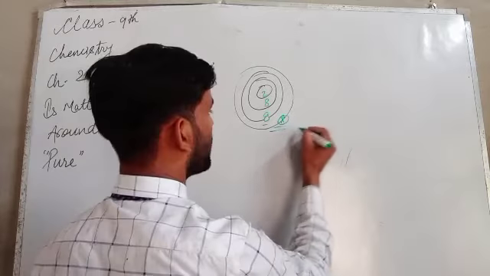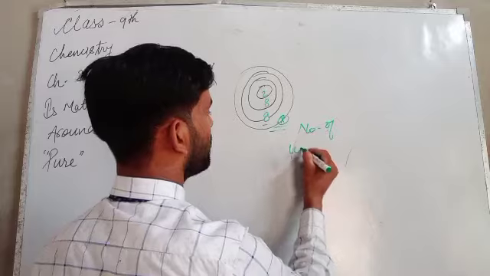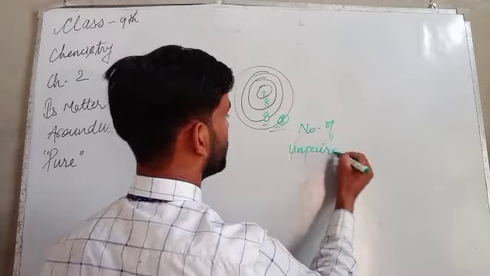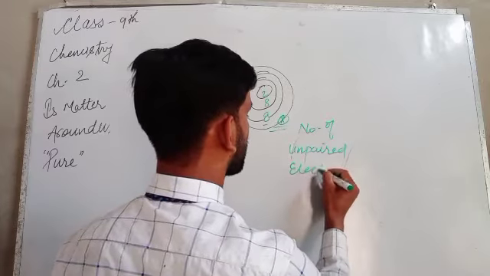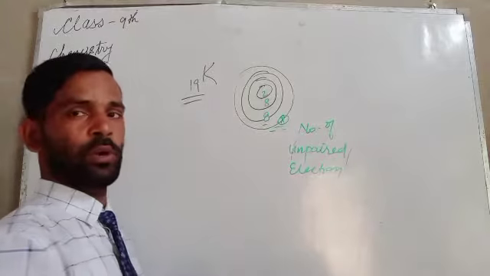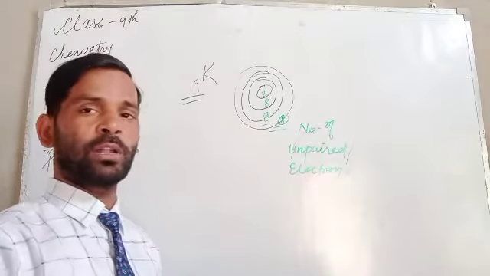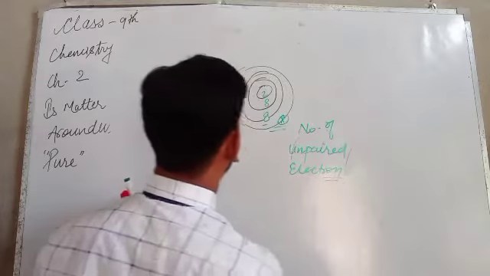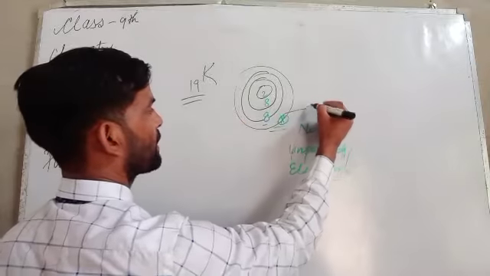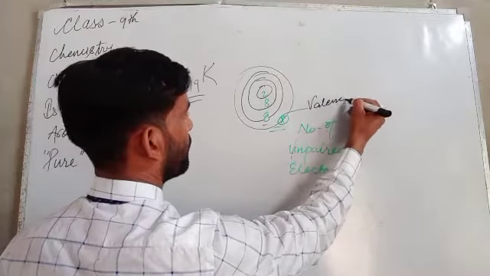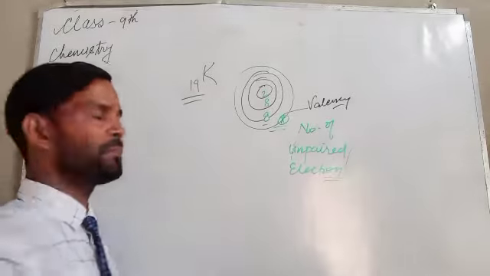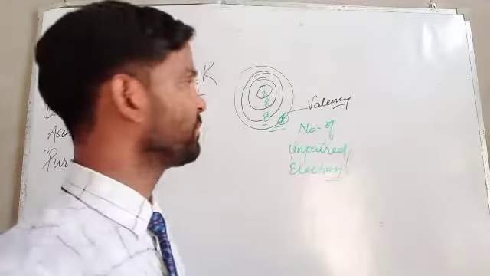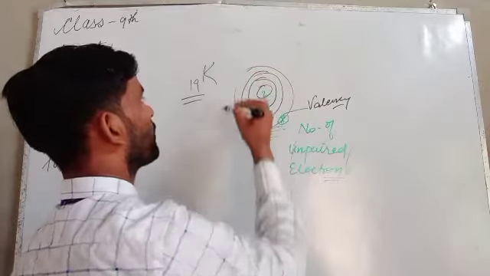So here is the number of unpaired electrons of the last orbit of any atom. The unpaired electrons of the last orbit of any atom, that is what we can consider. This is valency. And valency may also be defined as the combining capacity of an atom of an element.